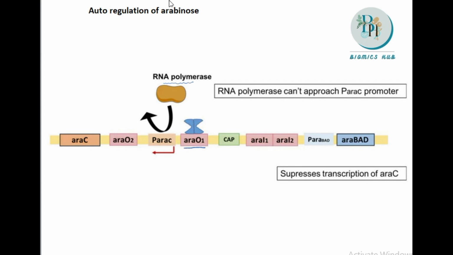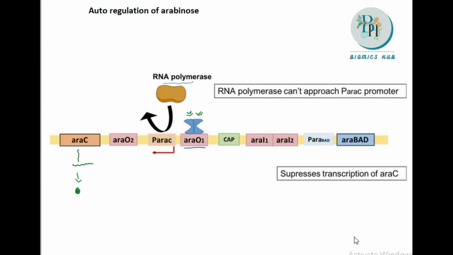When this ARAC is coming and binding in this region, it cannot help in the process of transcription of ARAC as well as the translation of this ARAC. So there will be no more synthesis of ARAC, because the concentration of ARAC is already high in this cell.